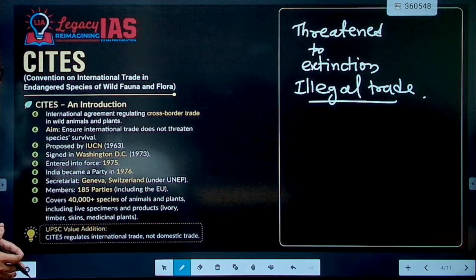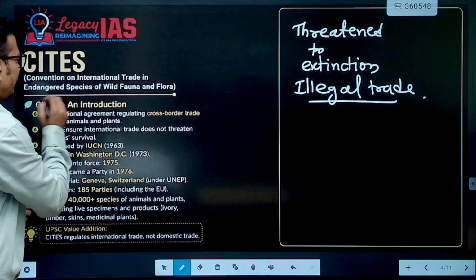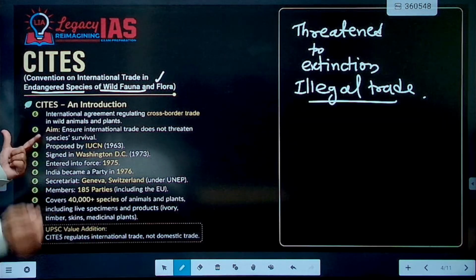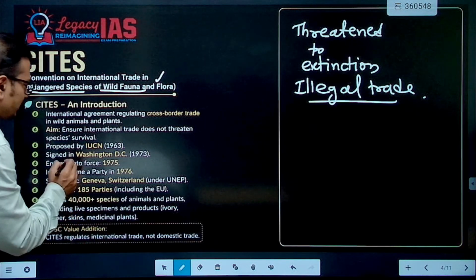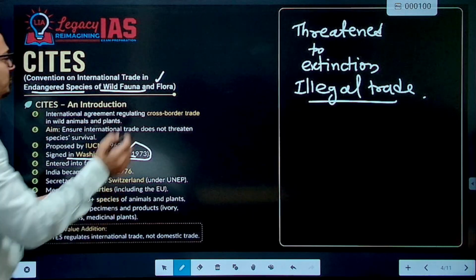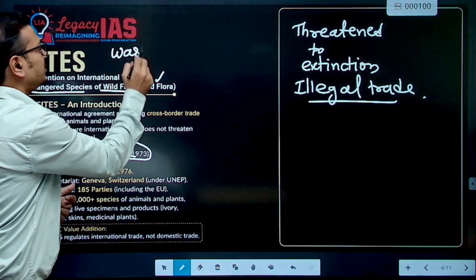First of all, the basics. Convention on International Trade in Endangered Species of Wild Flora and Fauna. It is also called the Washington Convention, as it was signed in Washington in 1973. Remember the year. That's why it is also called the Washington Convention.